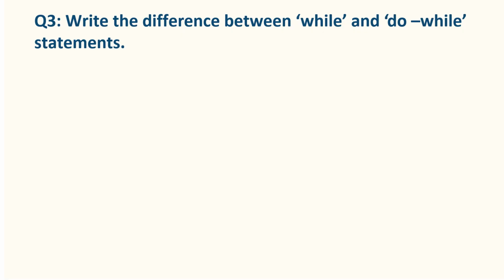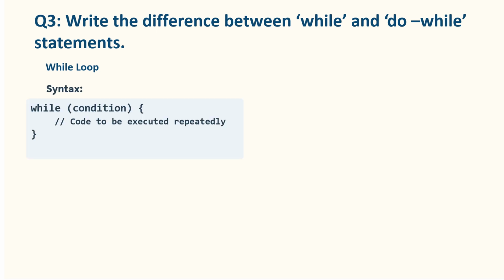Question number 3. Write the difference between while and do-while statements. The syntax of while loop is keyword while. Inside the parentheses, place the condition that needs to be true for the loop to execute. The curly braces enclose the block of code that will be executed repeatedly as long as the condition is true.